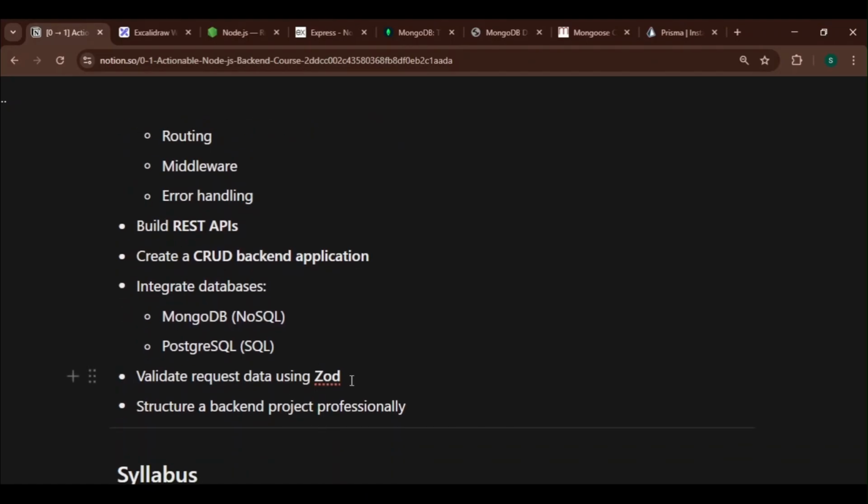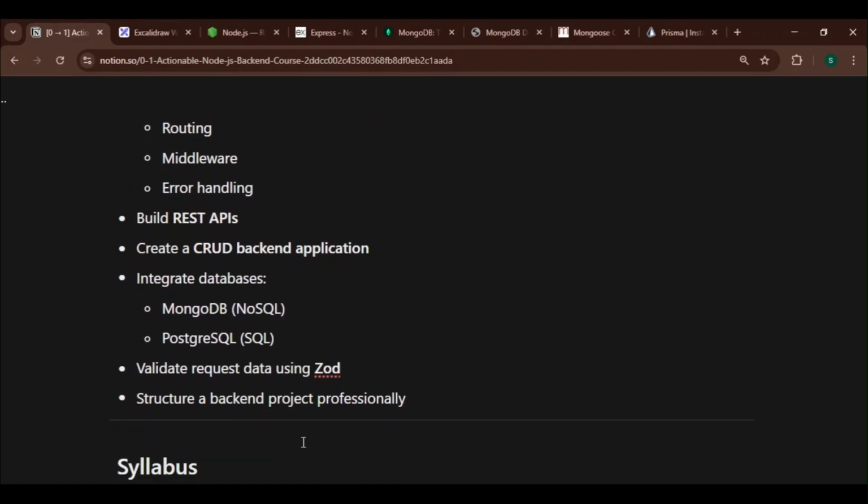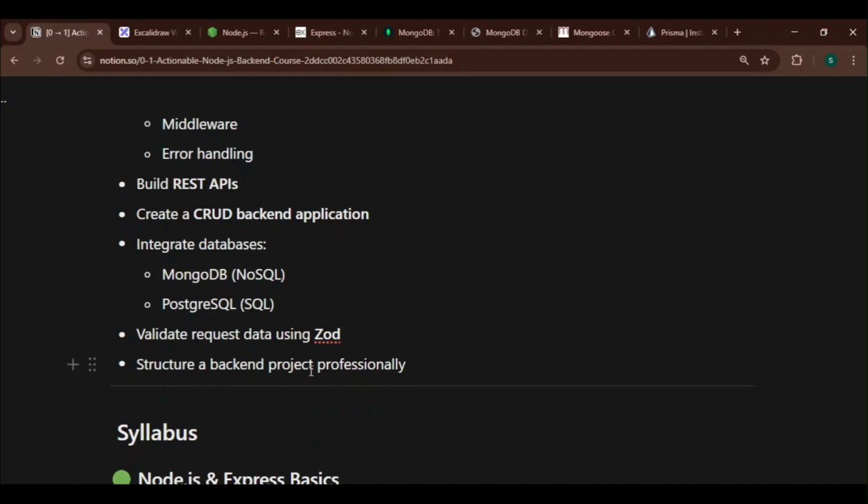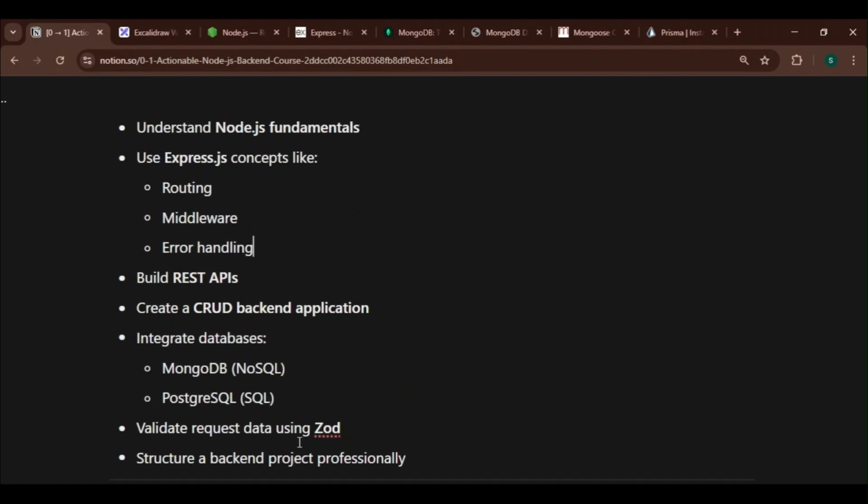You will be using the Zod library for data validation. And finally, you'll structure your backend like production grade, like professionally structuring a backend project. So this is the course objective.